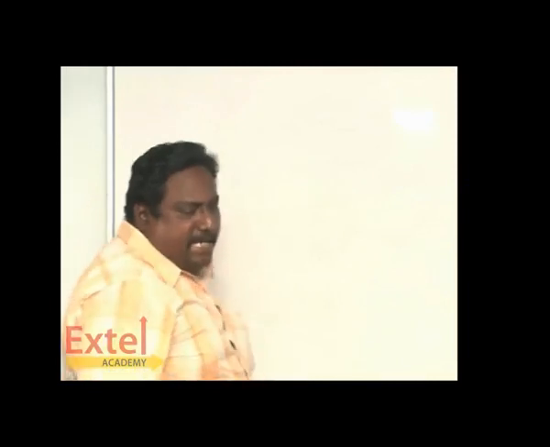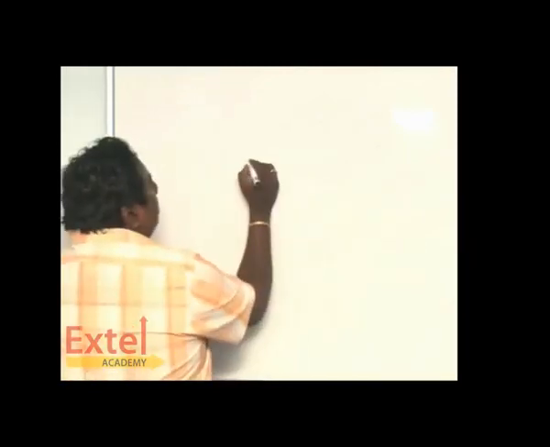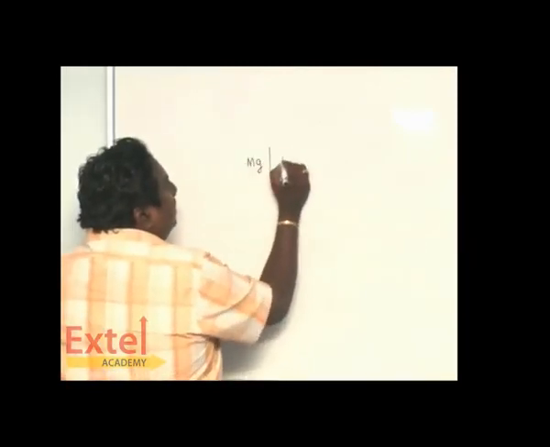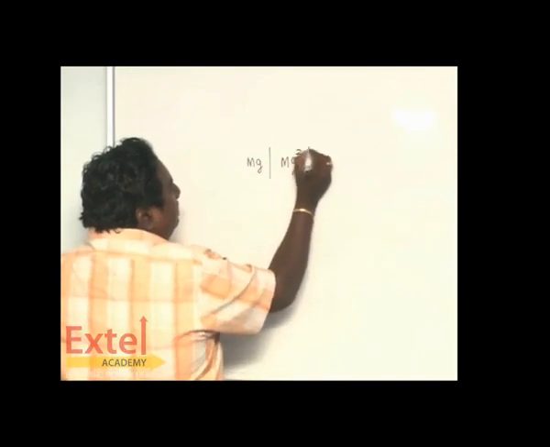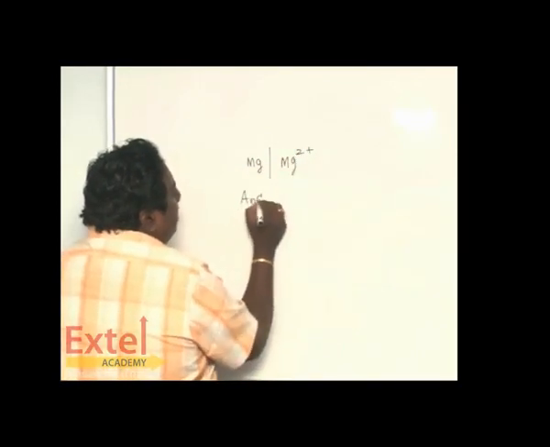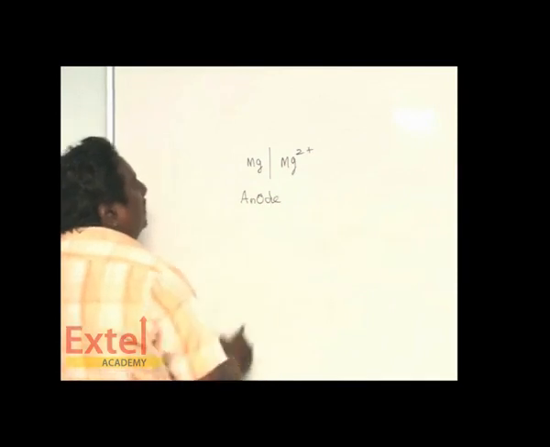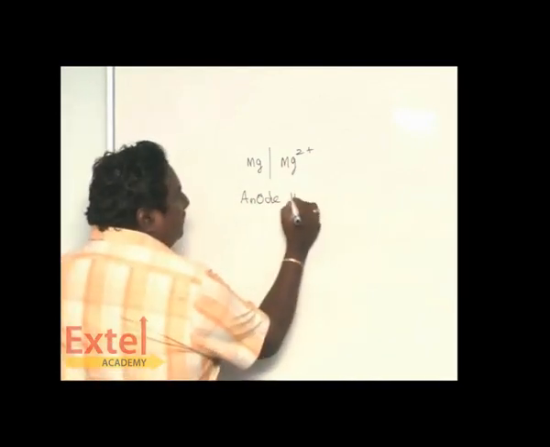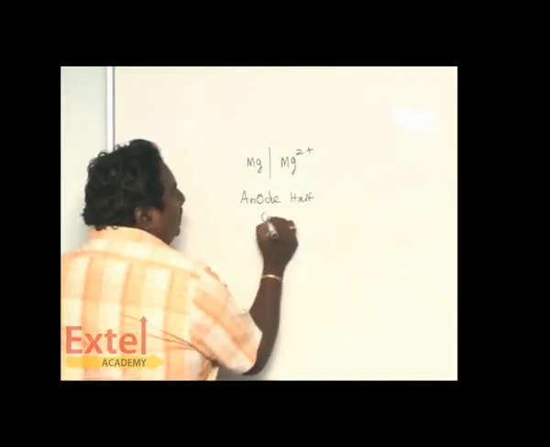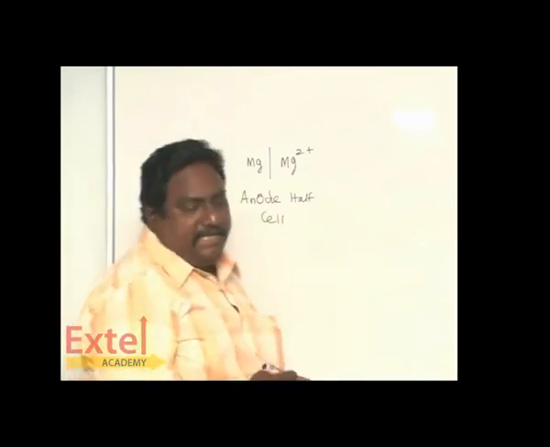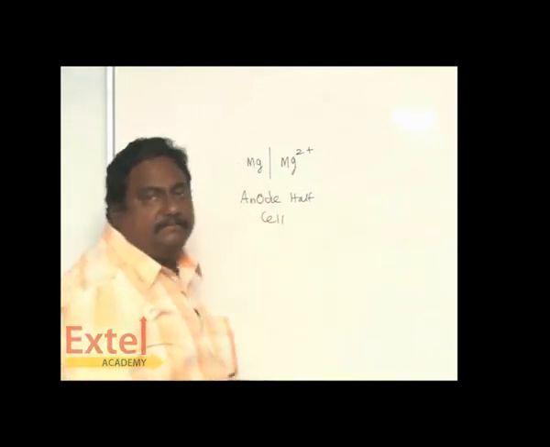for example, you have Mg and Mg2+. Of course, it forms the anode half cell. Suppose you are going to find the EMF of this anode half cell.